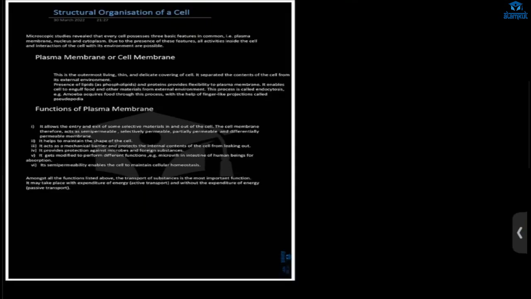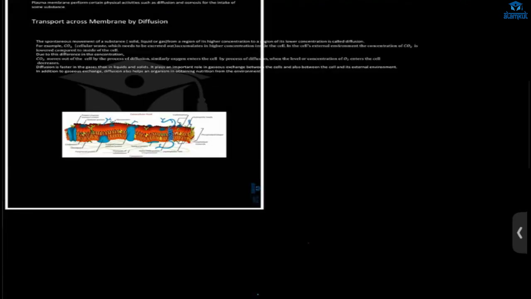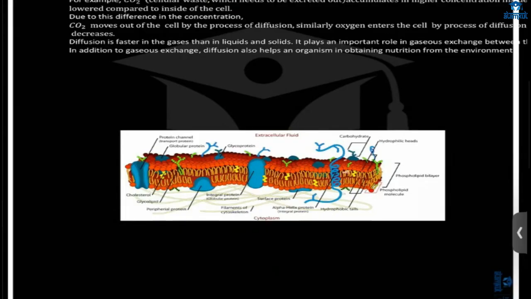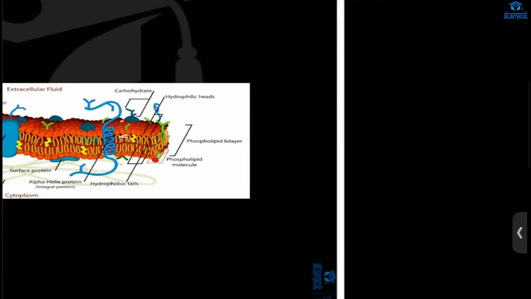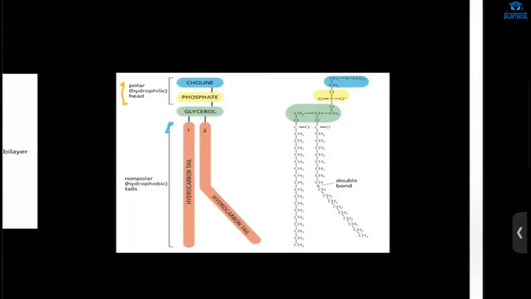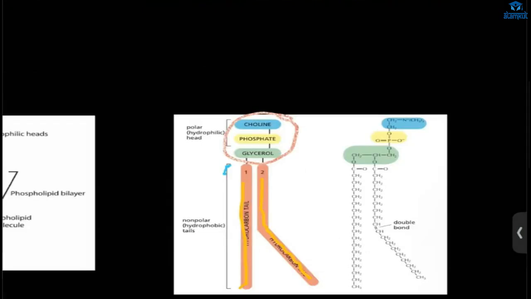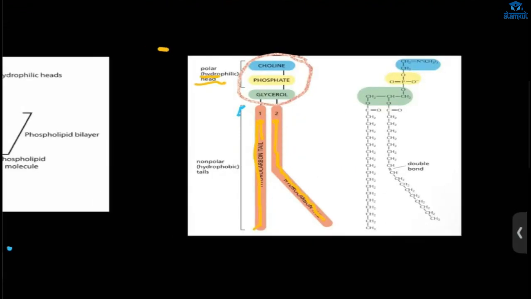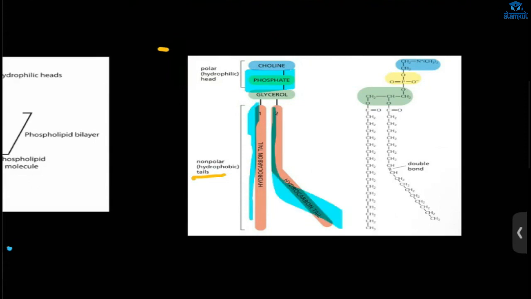The first thing we'll talk about is the plasma membrane or cell membrane. See, this is the plasma membrane. It is a double layer, a phospholipid bilayer. This is the structure. This is the head part, and this is the tail. This head is hydrophilic. That means hydro, water, philic, like. So they like water, they are water loving. And this tail is hydrophobic, that is, they hate water, because this is phosphate and this is lipid. That's why it is called phospholipid.